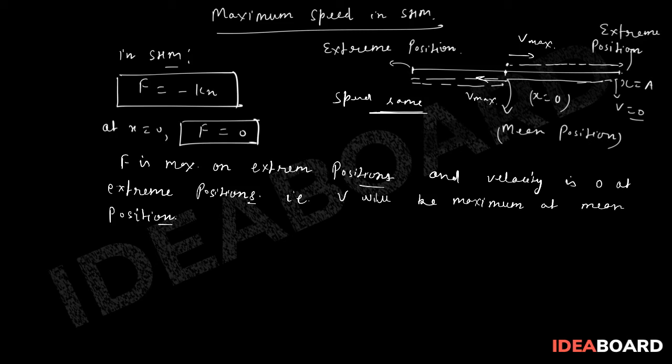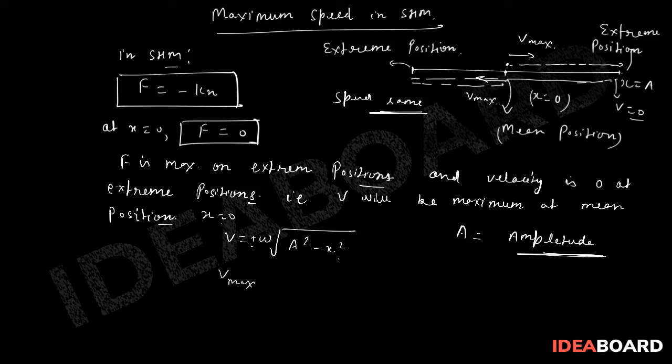So we want to achieve that velocity. We know that V is equal to plus minus omega under root of a square minus x square, where a is the amplitude, the maximum displacement from the mean position, and of course x is the position. We already know that V will be maximum at the mean position. That means x equal to 0. So we will achieve V as maximum.